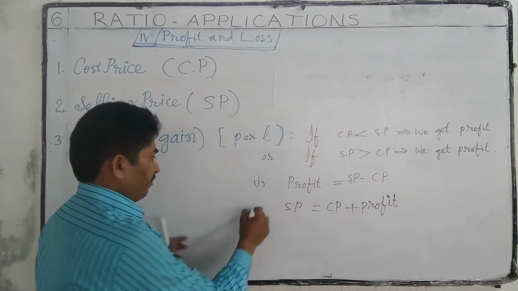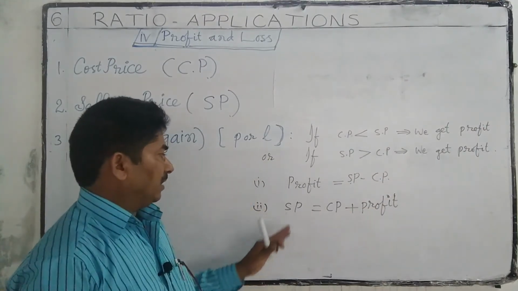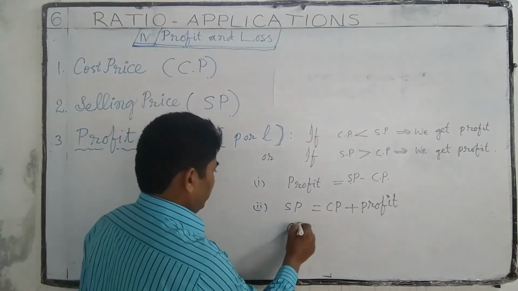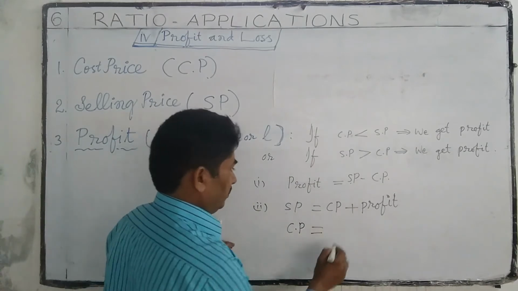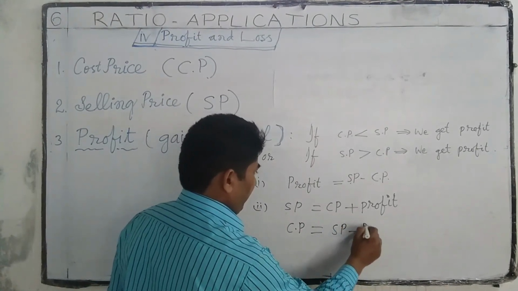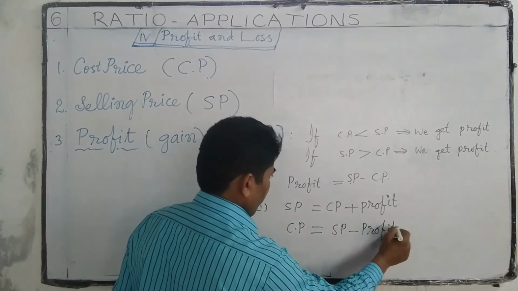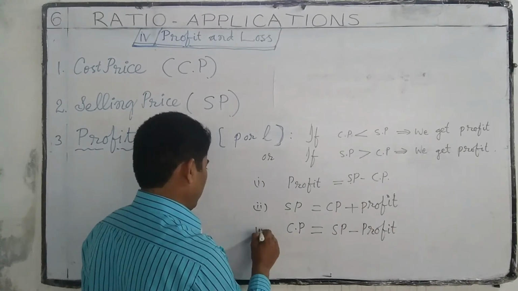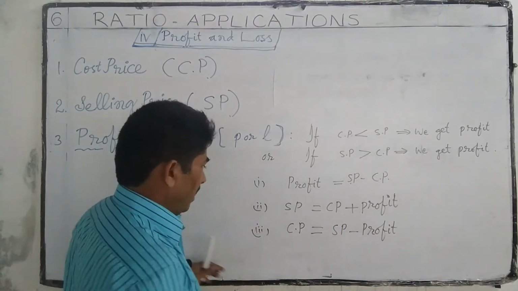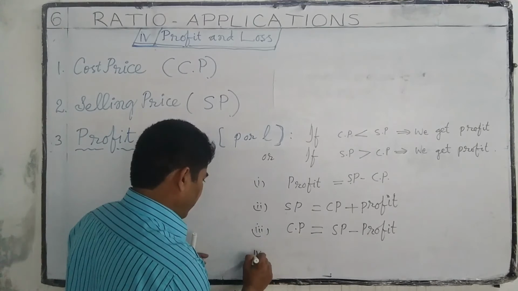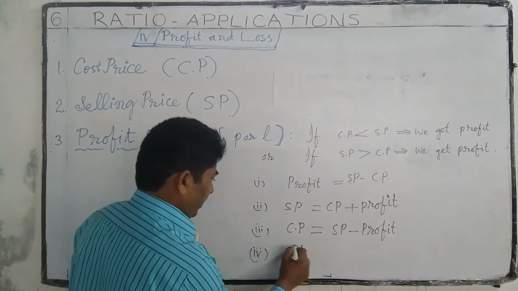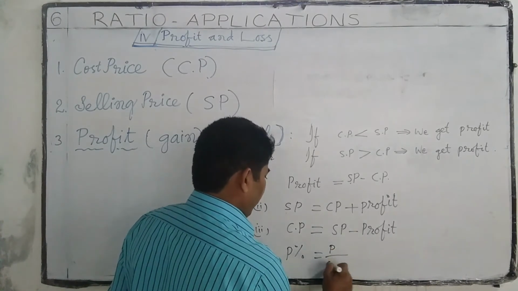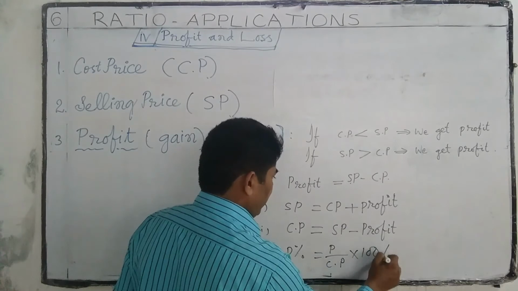If there is a selling price and profit, then we get cost price. Cost price is equal to SP minus profit. And also we can find profit percentage. Profit percentage is equal to profit by cost price into 100%.